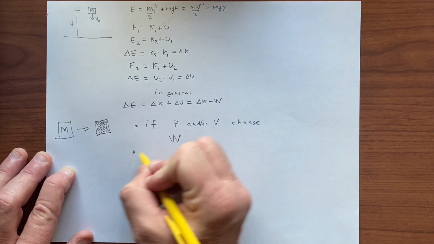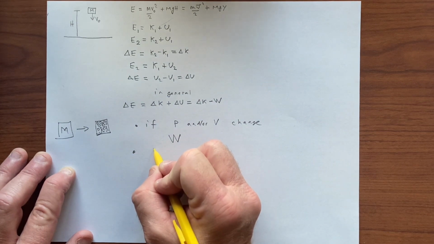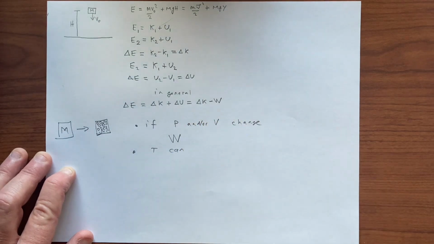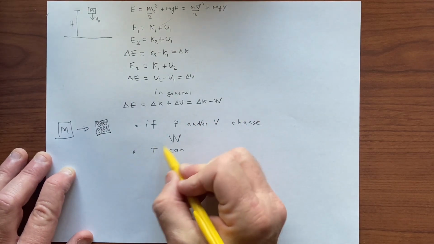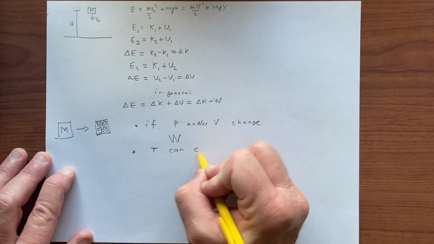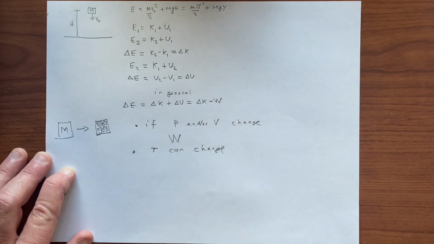But we also saw that T, the temperature, can change. We can imagine a change in PV such that temperature doesn't change, but then we also saw that T may change, so T can change as well.